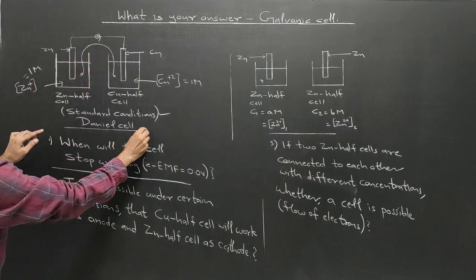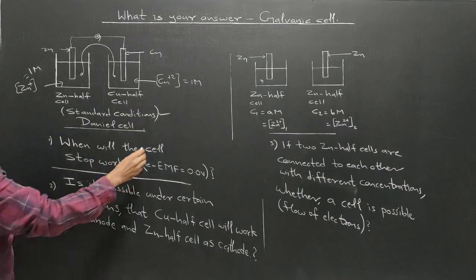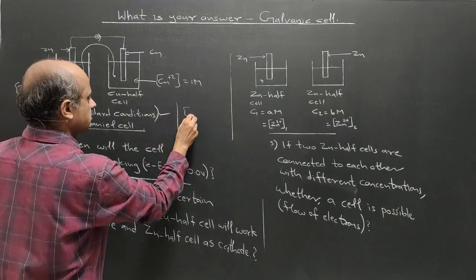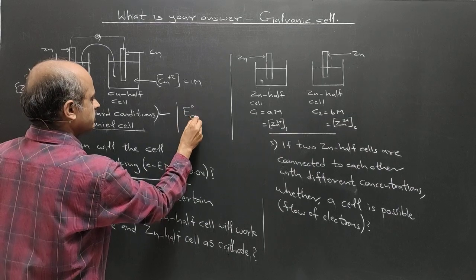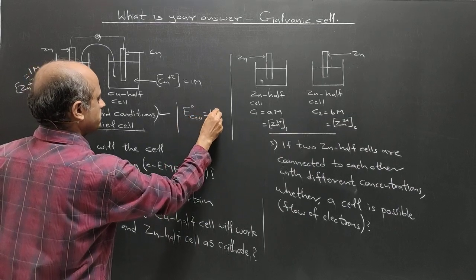Under standard conditions, the moment we start, the EMF, E0 cell, as we know, is 1.1 volt.